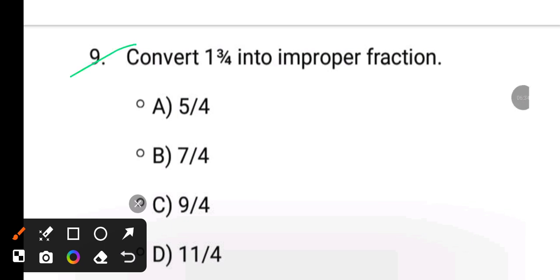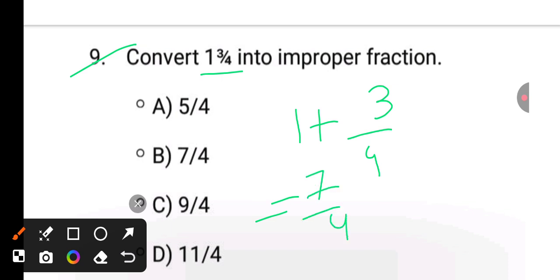Next, convert 1 3 by 4 into an improper fraction. It is in the form of 1 plus 3 by 4. It is 4 plus 3, that is 7 by 4. 7 by 4 is the answer.